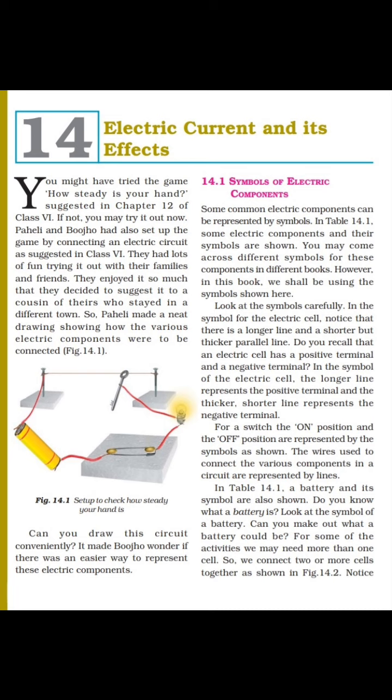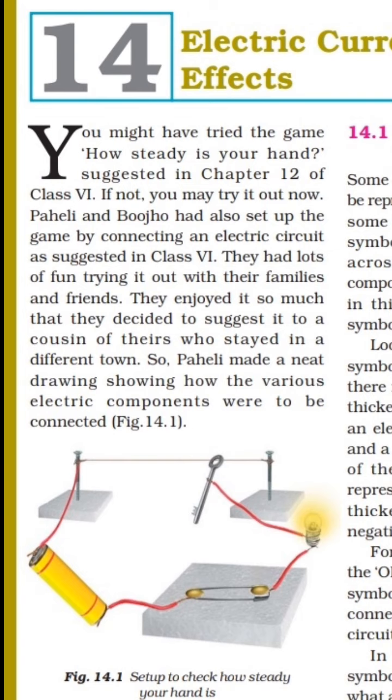Now, let's start our chapter. You might have tried the game How Steady is Your Hand, suggested in chapter 12 of class 6. We already did this activity in class 6. If not, you may try it now.